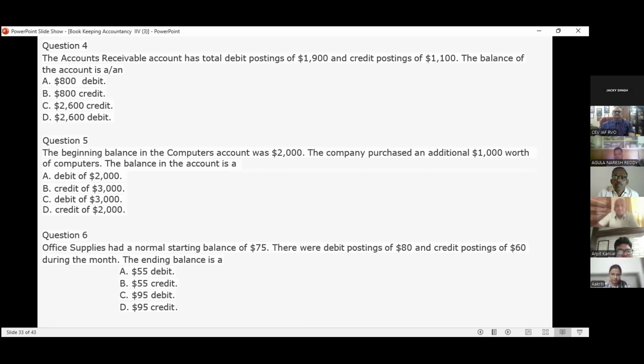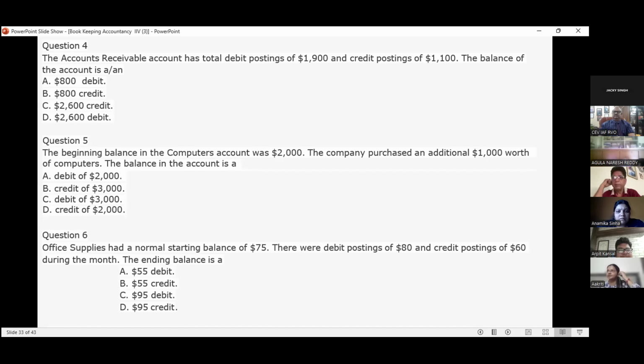Has total debit posting how much? $1,900. And they have a credit posting how much? $1,100. The balance of the account is in? Credit balance, B. No, sir. How is it credit? It's a receivable account, the account is a debtor. Debtor is a debit. Correct. They have given 1,900 as debit and 1,100 as credit. The remaining balance would be a debit.